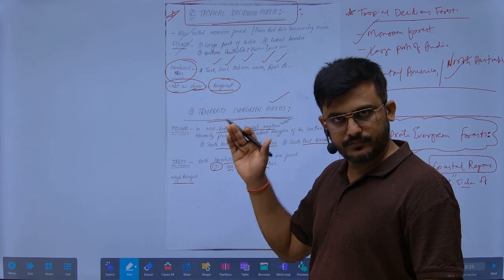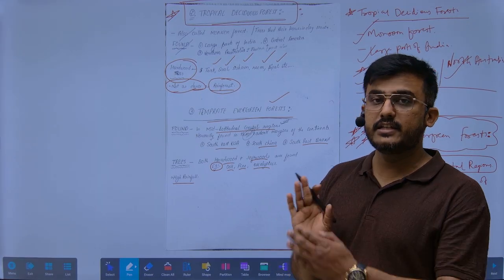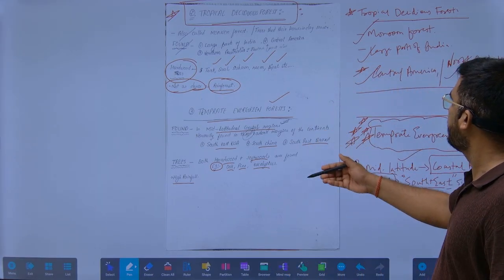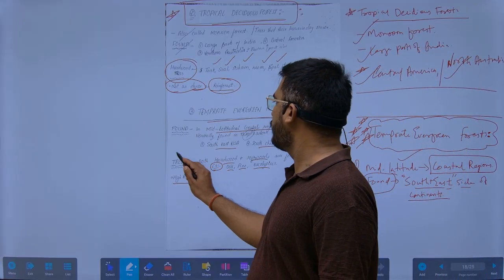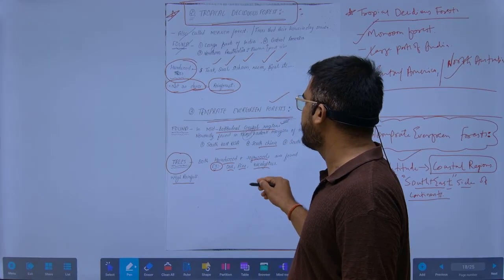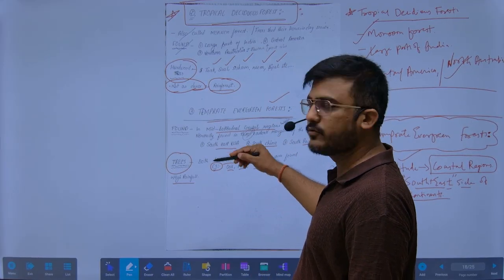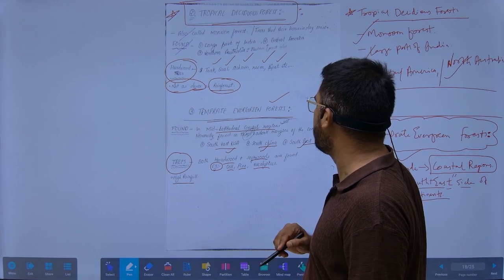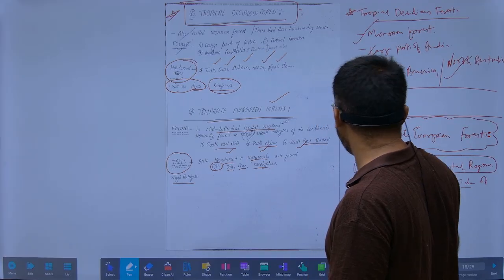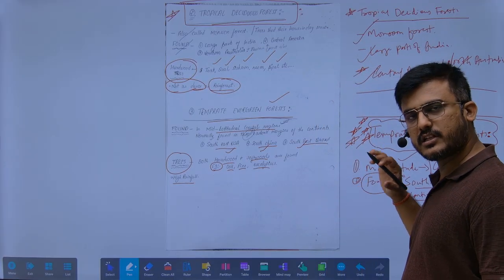In the south, downwards, and the eastern side, we find this temperate evergreen forest. So what type of trees are found, this will be asked. It is present in Southeast Asia, South China, and Southeast Brazil. You have to remember like this: mid latitudes, and it is present in the southern part and the eastern